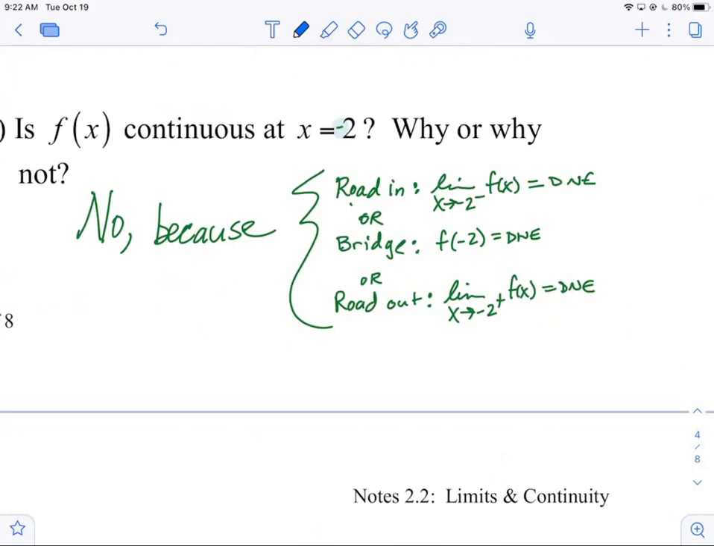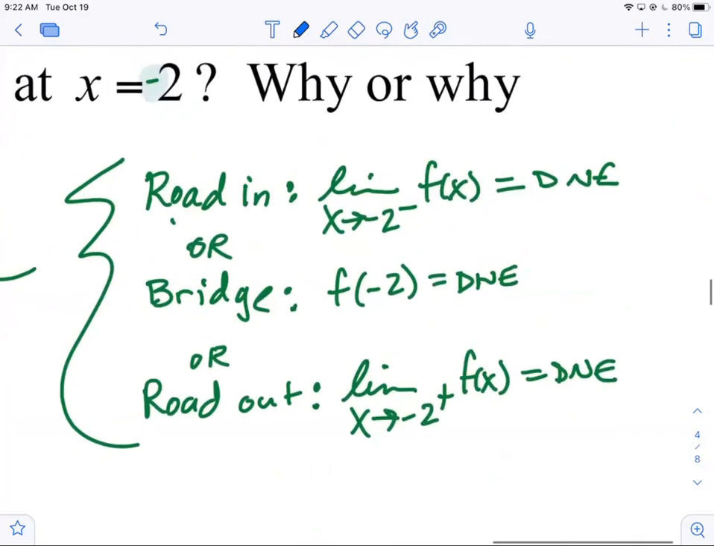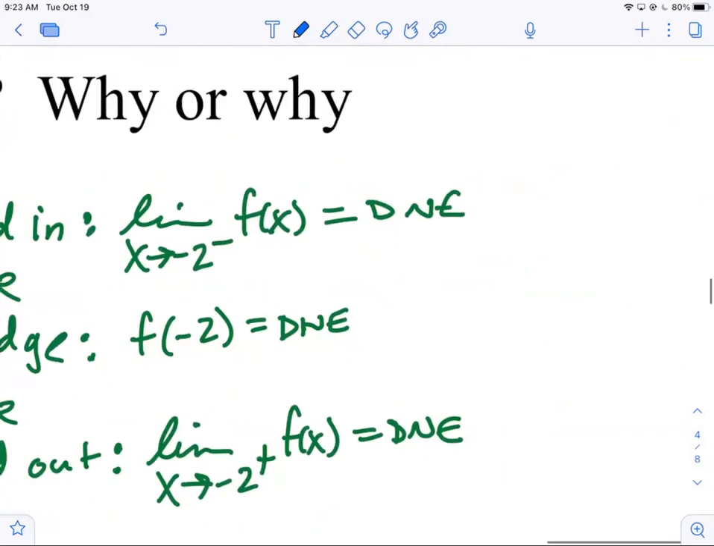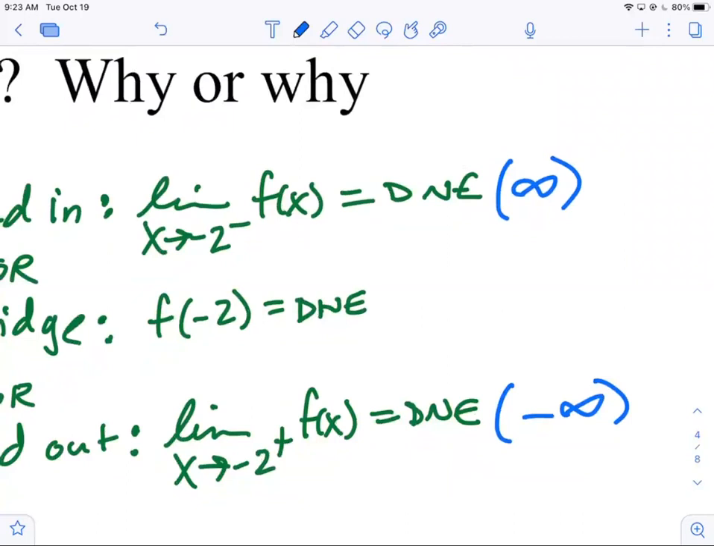So if a function is continuous, all three exist, all three are the same. Otherwise, if any one of them doesn't exist, or any two don't equal each other, that's the reason you cite. Now, if you knew that these were DNE because they were vertical asymptotes, positive infinity, negative infinity, and I didn't give you the graph, would you know that the function f had a vertical asymptote at -2?